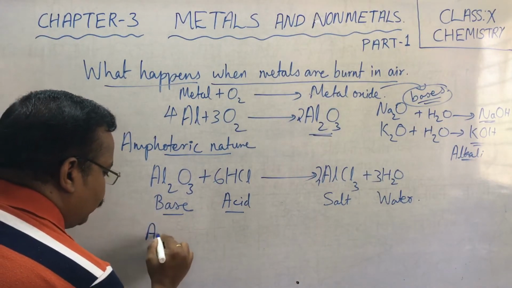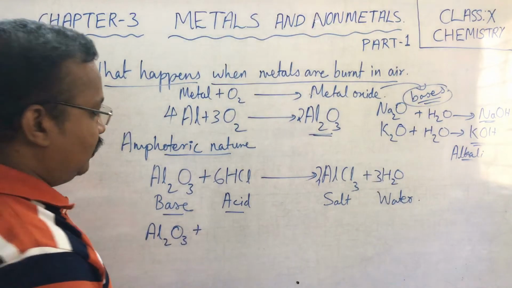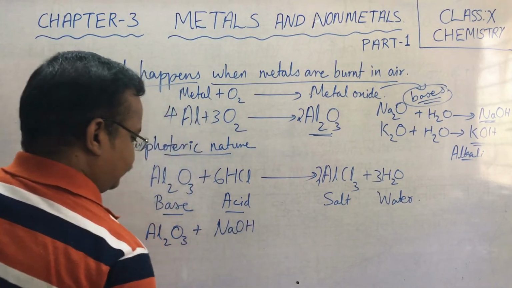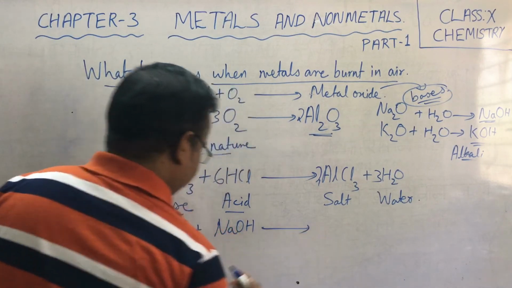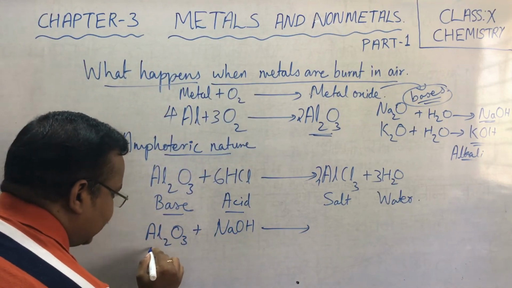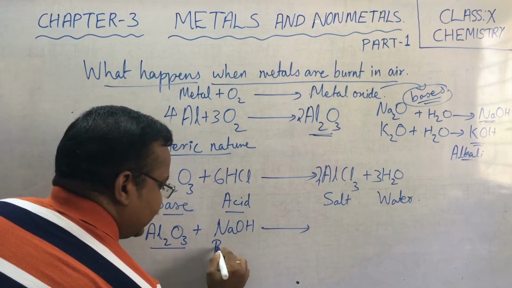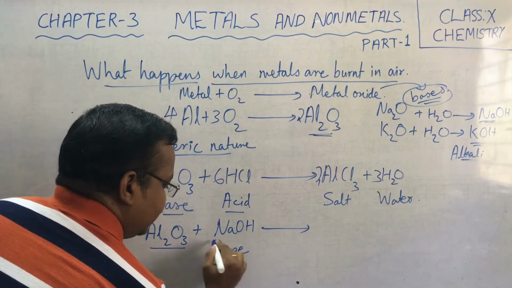Now Al2O3, I am going to add into a base like sodium hydroxide. What happens when Al2O3, that is our metallic oxide, reacts with the base?